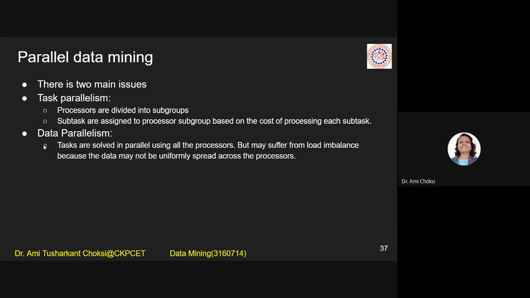Okay. For data parallelism, what do we say is tasks are solved in parallel using all the processors, but may suffer from load imbalance because the data may not be uniformly spread across the processors. Right?